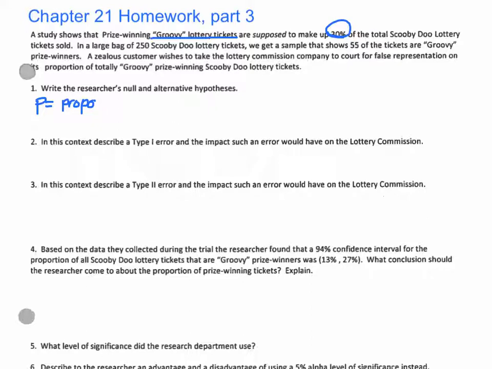A zealous customer wishes to take the lottery commission to court for false representation on the proportion of its totally groovy prize-winning lottery tickets.